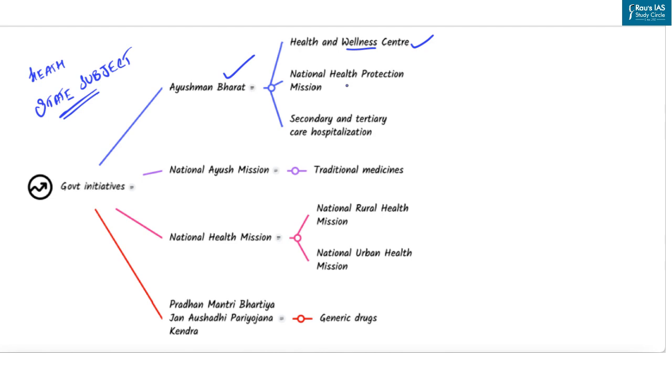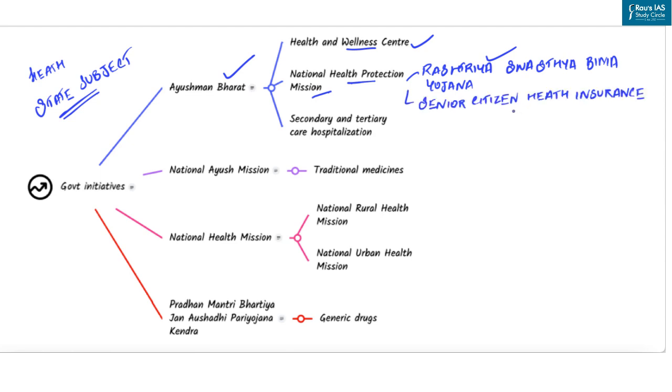Another important component is the National Health Protection Mission. This will subsume the ongoing centrally sponsored schemes, that is Rashtriya Swasthya Bima Yojana, and the Senior Citizen Health Insurance Scheme. Also, you should remember that it is a government sponsored program for low income families. It has the ability to cover roughly 50 crore people. Also, it covers secondary and tertiary care hospitalization for up to 5 lakh per household per year.